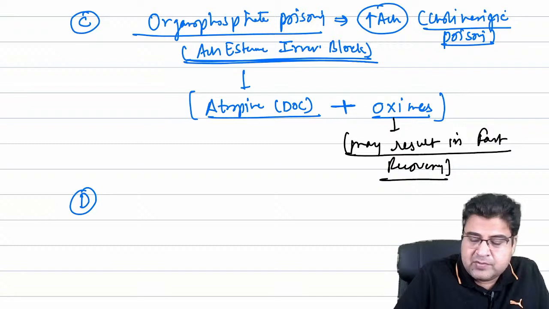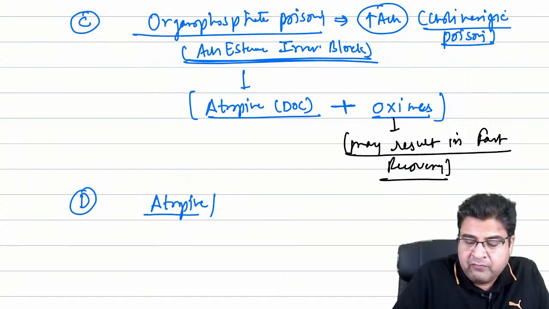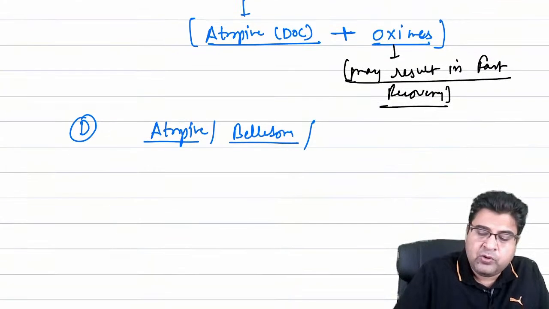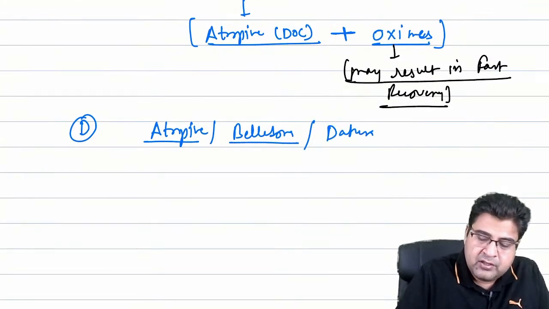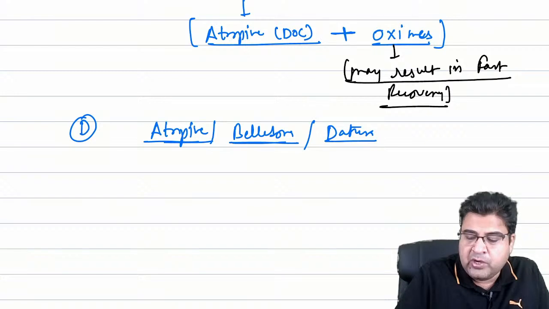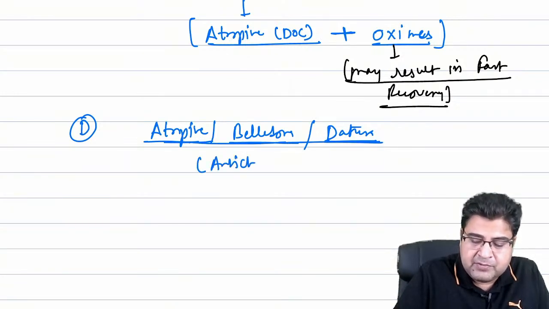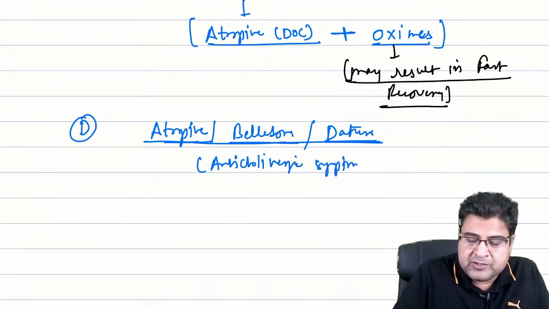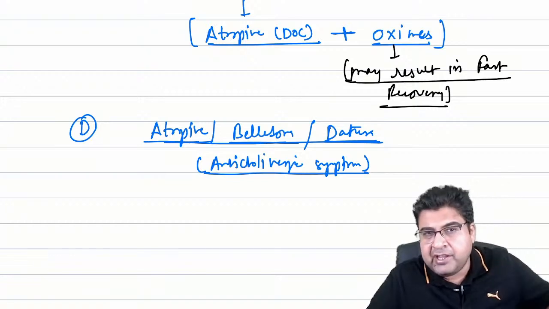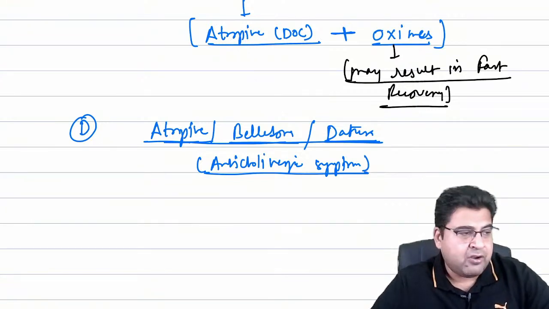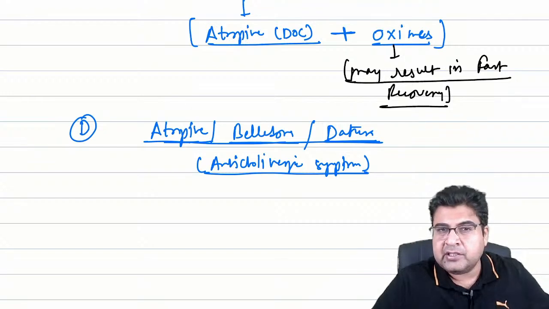Okay. Next, the patient can come to you with atropine poisoning, which is also known as belladonna poisoning. So atropine poisoning, belladonna poisoning, datura poisoning. The patient will have anticholinergic symptoms because of this atropine, belladonna and datura poisoning.